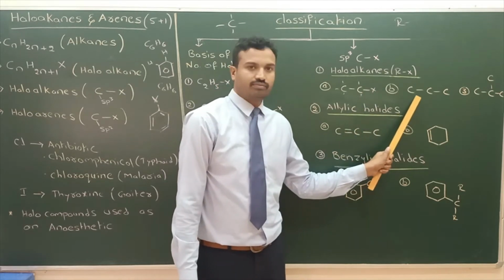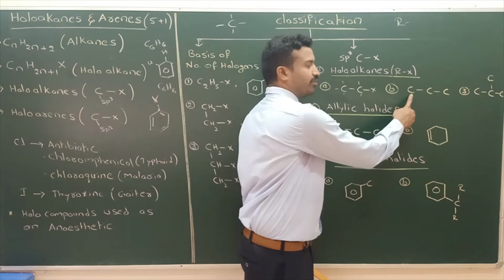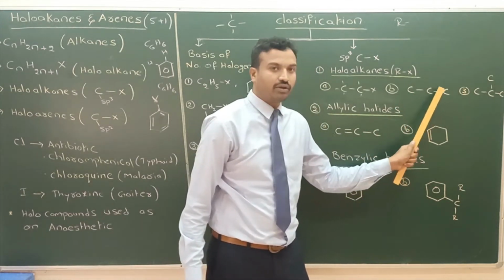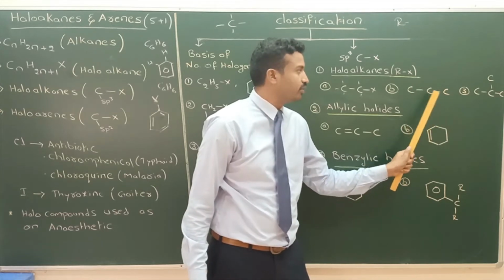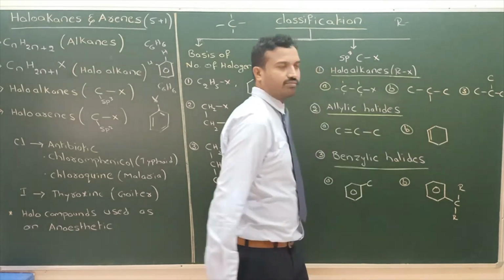Next, this carbon is bonded to another one carbon, so it is a primary carbon. This one is also bonded to another one carbon, so it is also a primary carbon. But this carbon is bonded to 2 carbons, so this carbon is called secondary carbon.